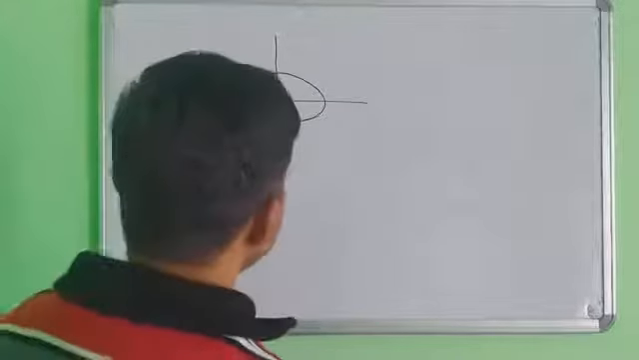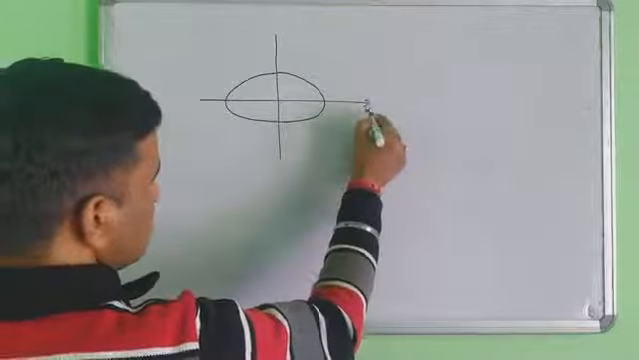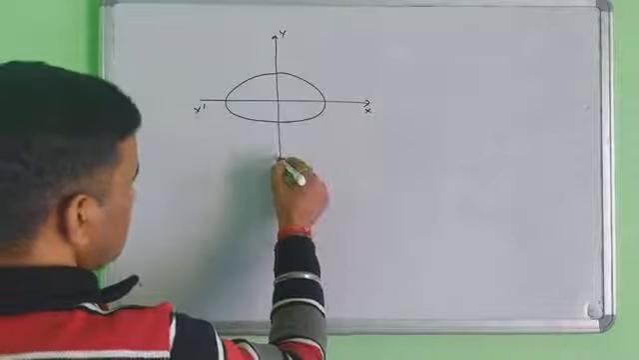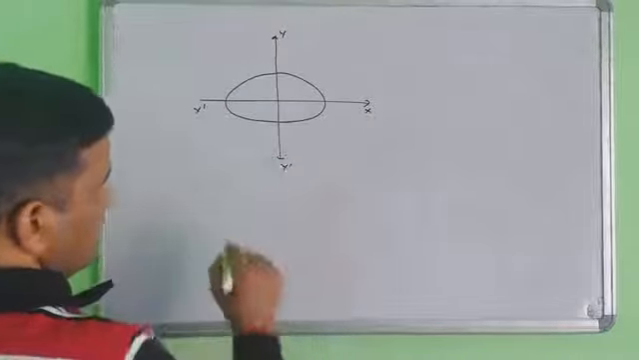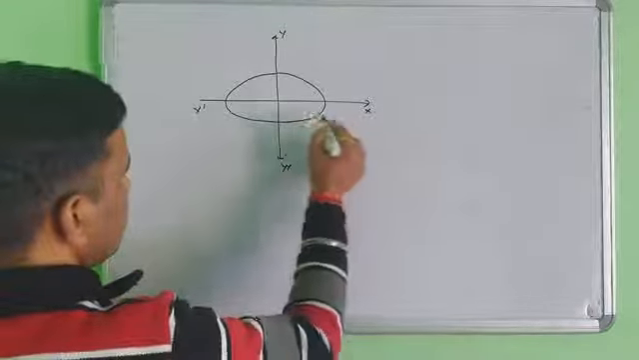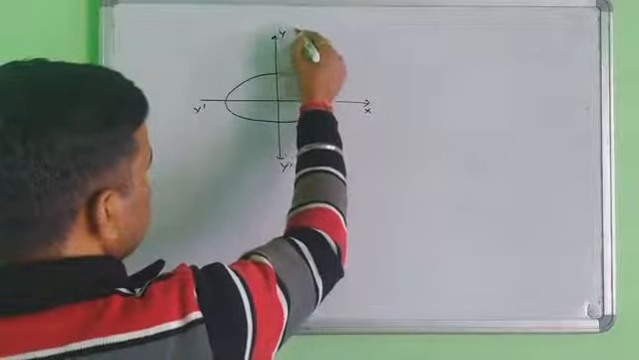This is the major axis. This is the x-axis, this is the x-dash. This is the y-axis, and this one is the y-dash axis. So this is the major axis, and the name of this other axis is the minor axis.